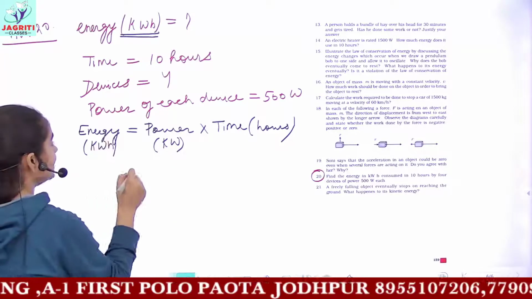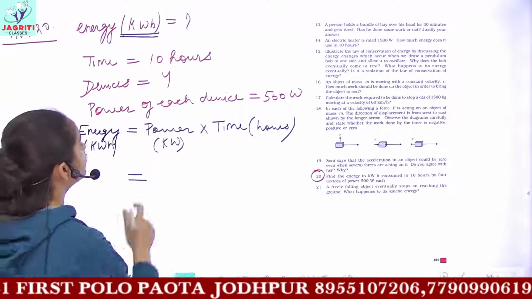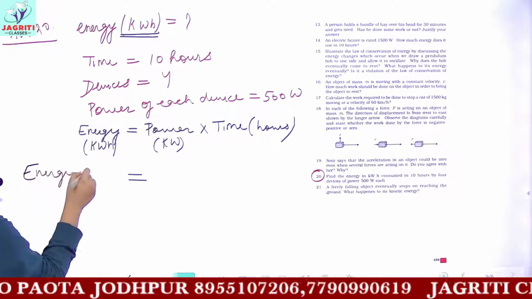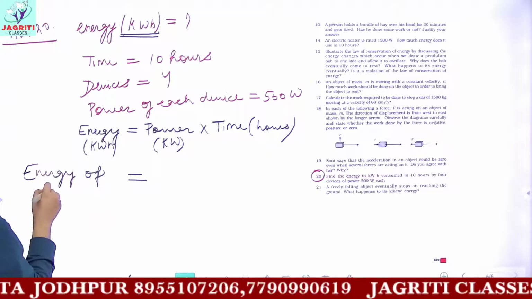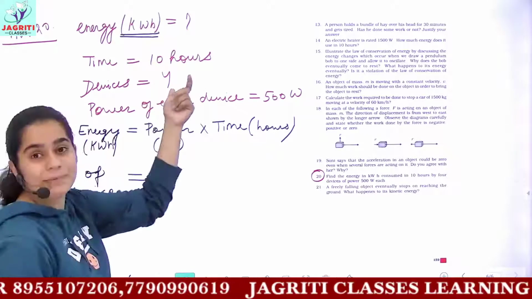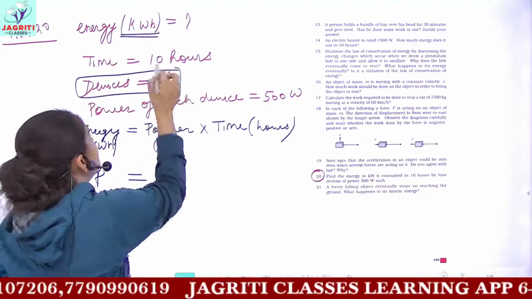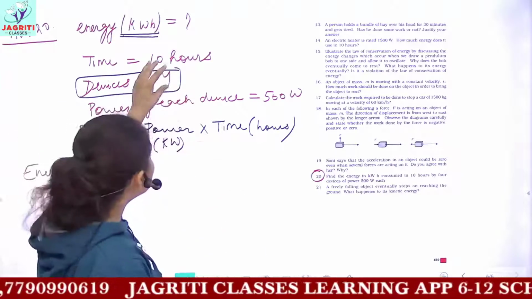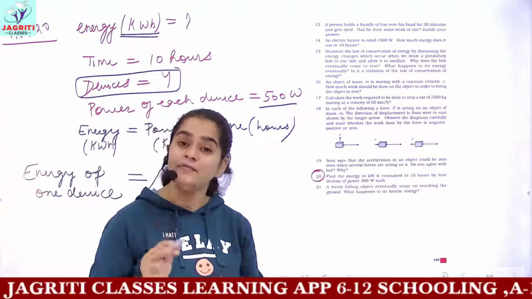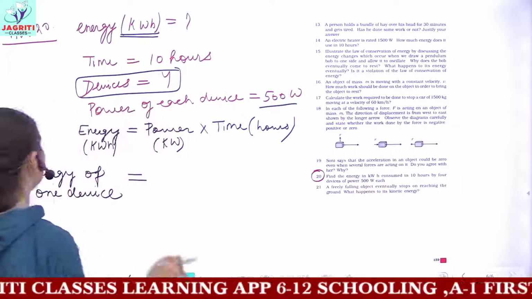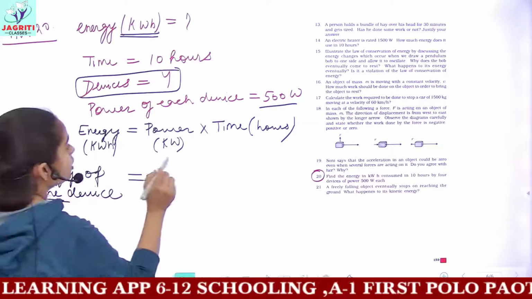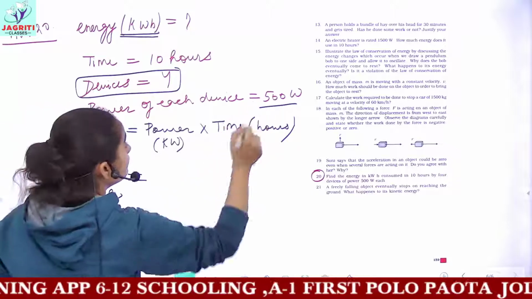Now we are finding the energy of one device. First we will find the energy of one device, and then we will multiply the total answer by 4, because you have 4 devices and each device has the same power of 500 watts. The power of one device is 500 watts.